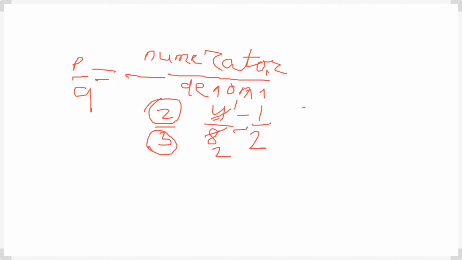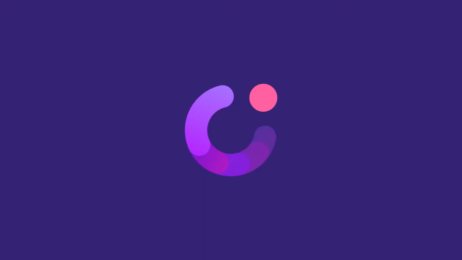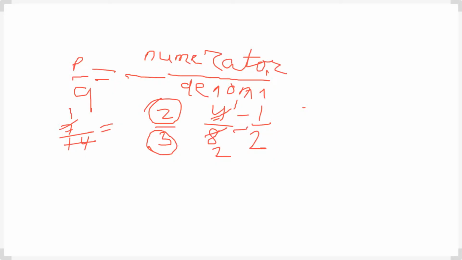Now you see another example. 7 by 14 is equal to, 7 ones are 7, 7 twos are 14, is equal to 1 by 2. This is the rational number.